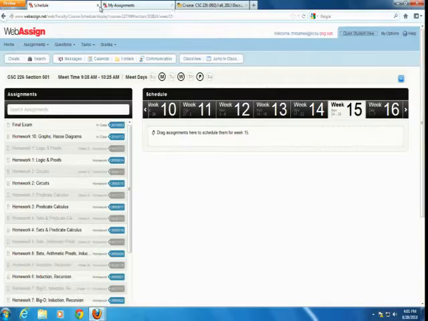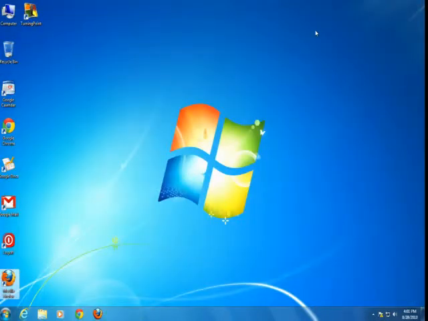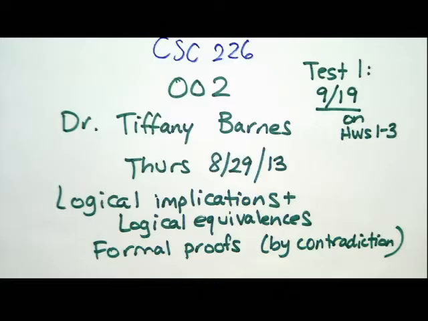Okay, so with all that introduction, I just wanted to let you know that we did have that NovaNet set up there, and the dates on Moodle should be fine. By the way, any dates that you see on Moodle are guesses, and the real ones are on WebAssign, except for the tests. So the tests are already set for the whole semester. The 19th is the first one. I think the next one is approximately the 20th of October, whichever day happens to be a Tuesday or Thursday. And then the last one is the week before Thanksgiving. It's not the week of Thanksgiving. So the third test is the Thursday before Thanksgiving.